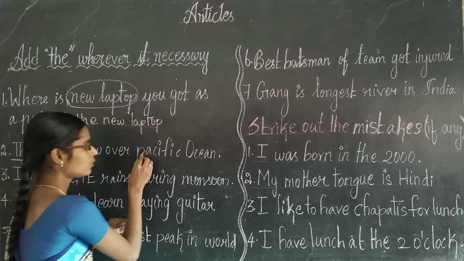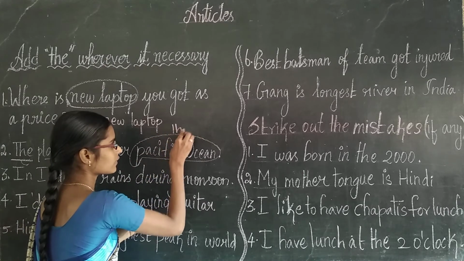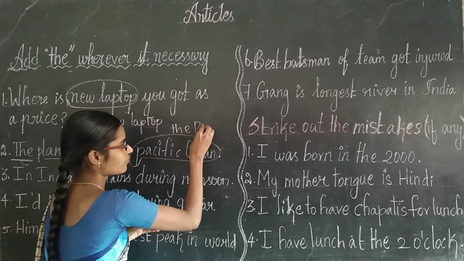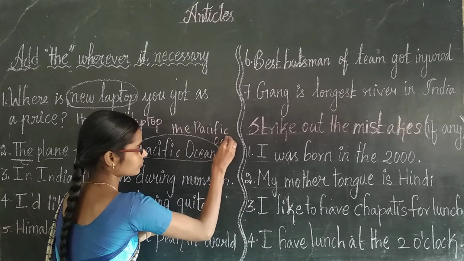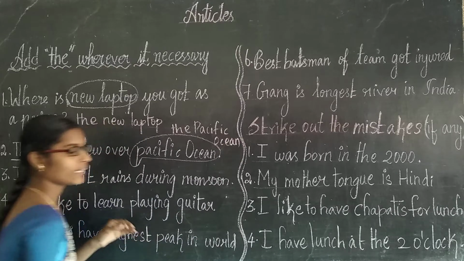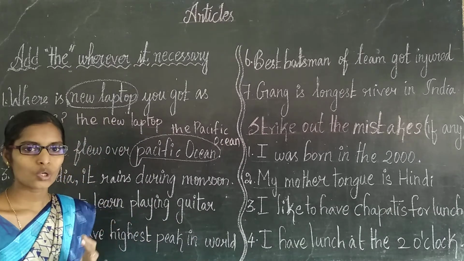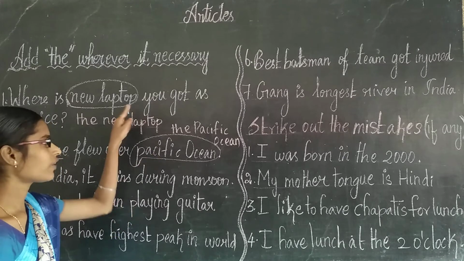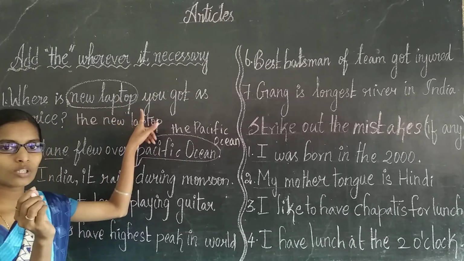So, the Pacific Ocean. Before the name of a river, sea, or ocean, we have to use the. For one more, we have to use the before a particular noun.